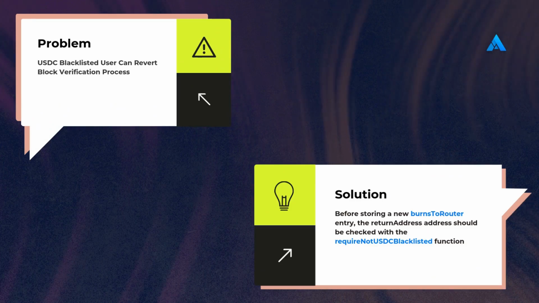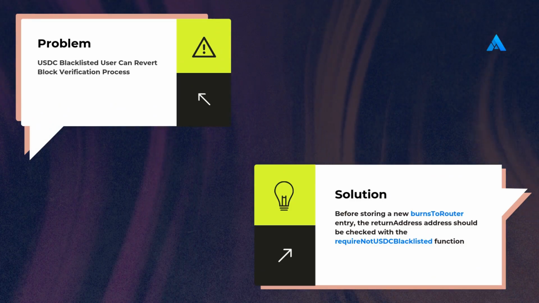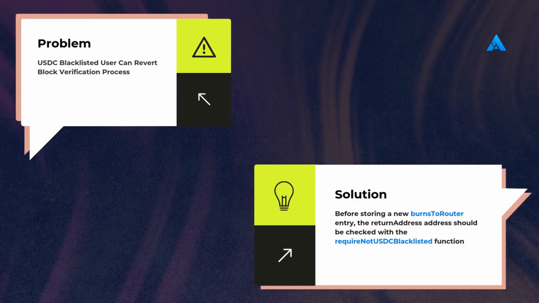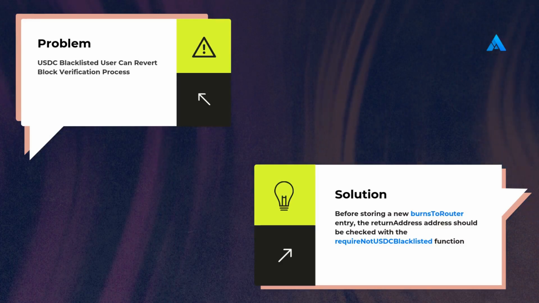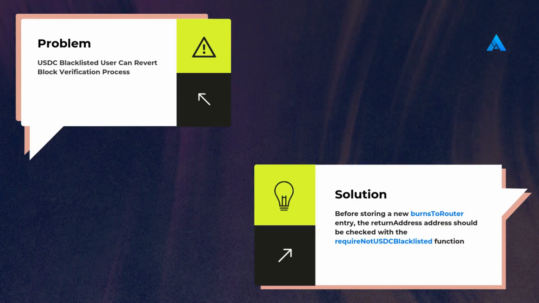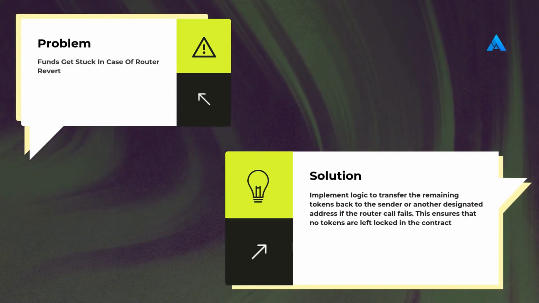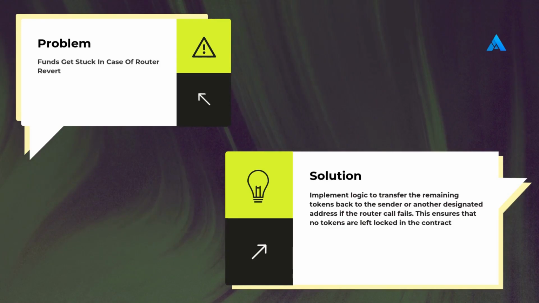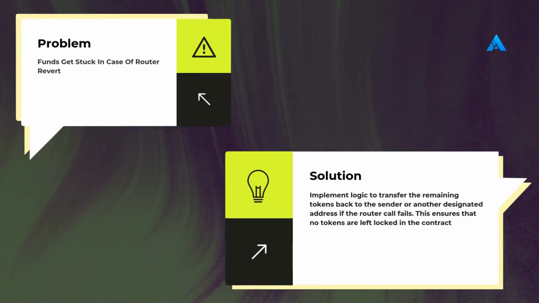USDC blacklisted user can revert block verification process. Before storing a new burns to router entry, the return address should be checked with the require not USDC blacklisted function. Funds get stuck in case of router revert. Implement logic to transfer the remaining tokens back to the sender or another designated address if the router call fails. This ensures that no tokens are left locked in the contract.